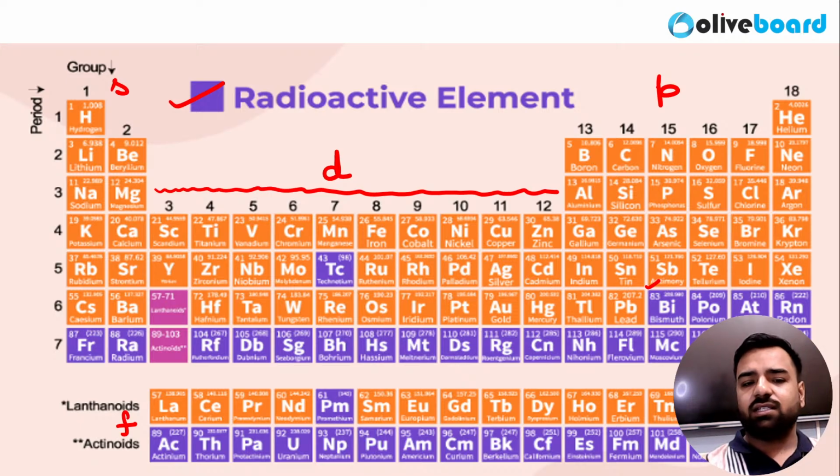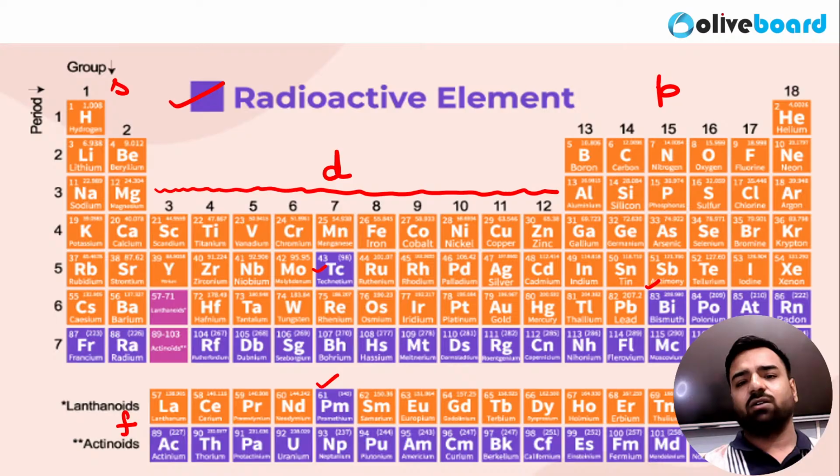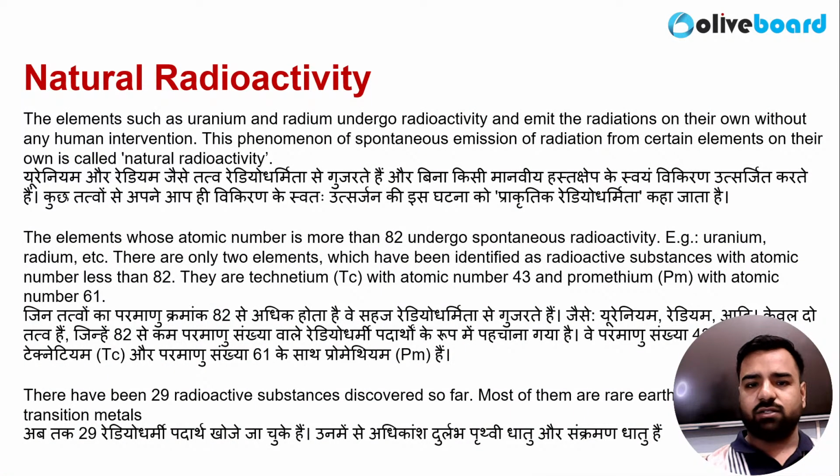So yes, there are a few of them who are from the transition metals category, and all the elements which are in the actinide series, but two elements, that is technetium with atomic number 43 and promethium with atomic number 61, are also radioactive elements. So I guess, Siddharth, now your point is clear. So in the lanthanide series, only promethium will be there, Mr. Siddharth. Fine. So let's go.